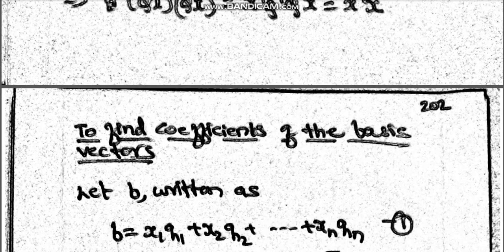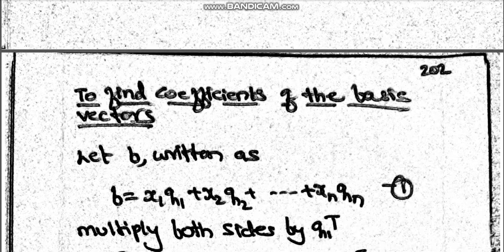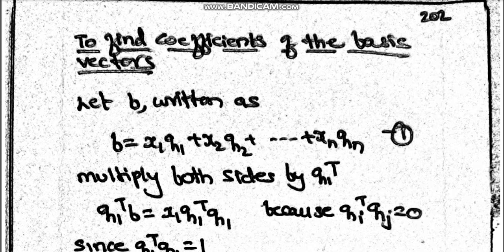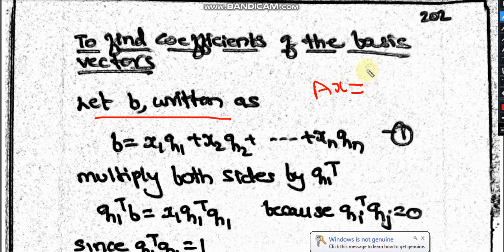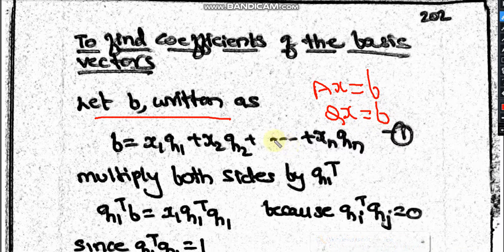So next, we make use of that fact. When you multiply x with the orthogonal matrix Q, the length of the vector remains the same. We'll try to find the coefficients of the basis vectors. Let b be written in terms of Q and x. Usually you have the habit of writing Ax equals b. Now I can have it as Qx equals b, because the lengths remain the same.